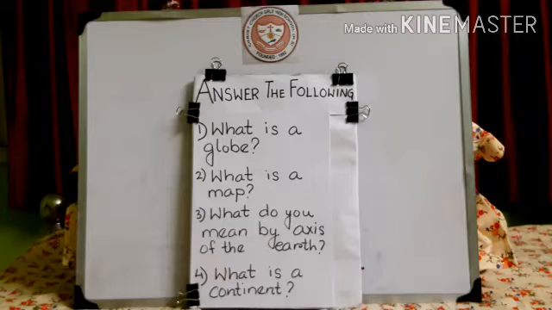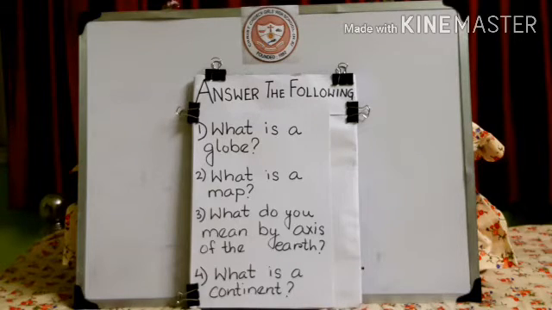So first question is, what is a globe? You can write it very shortly. The globe is a very small model of the earth. Okay? You can write what? The globe is a very small model of the earth. This is what you are supposed to write. Just this. Okay? Just this is short question answers type. So you have to write just this.